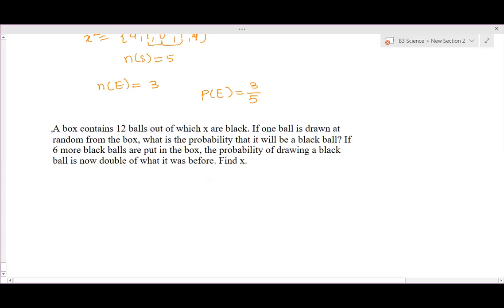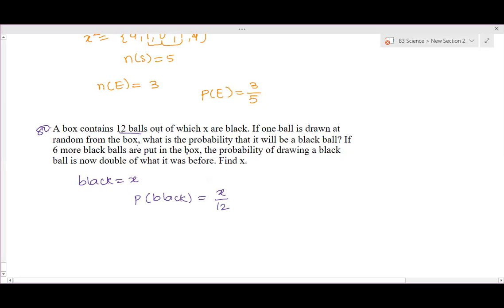So they have asked, a box contains 12 balls. Total balls are 12, but out of which X are black. So black balls are X. Any other ball color they have given? No, ma'am. So if one ball is drawn at random from the box, what is the probability that it will be a black ball? Probability of a black ball is equal to X by 12.